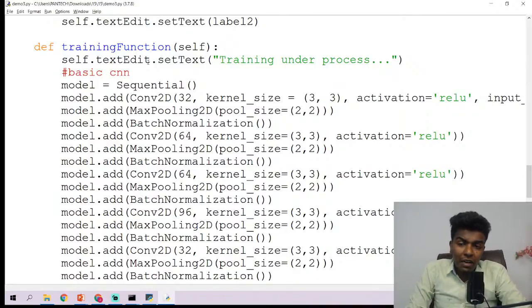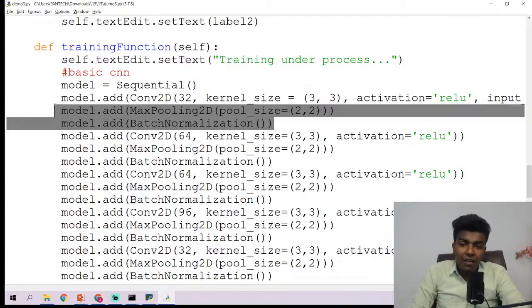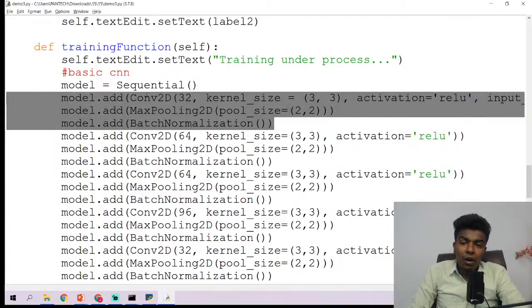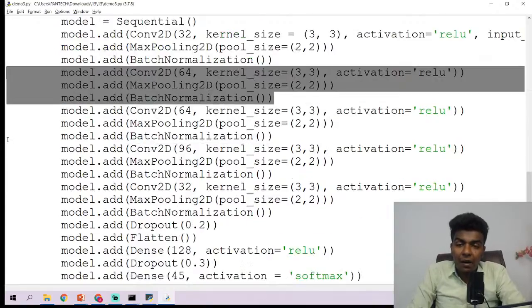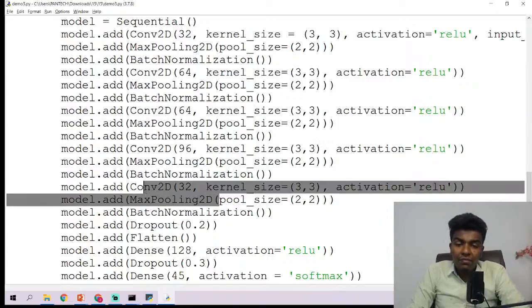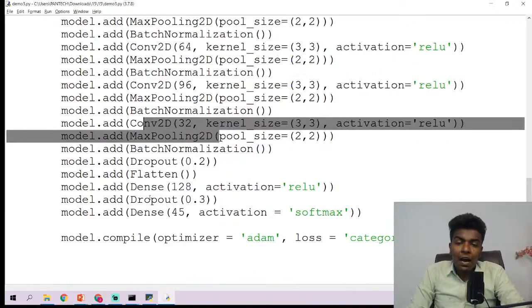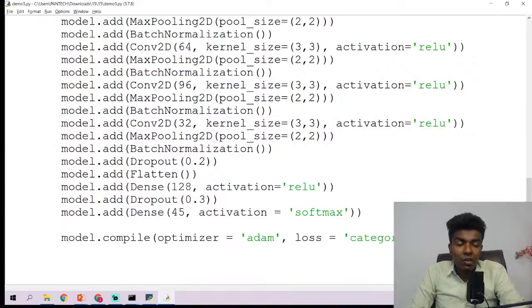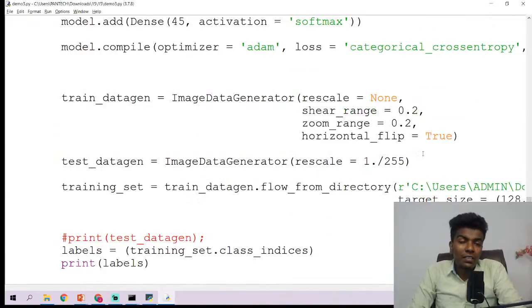So we are going to add the neural network. Sequential, of course, we know, and then we have a set of hidden layers: convolution layer, max pooling layer, batch normalization, and then again convolution layer, max pooling layer, batch normalization, and this is the 3rd, 4th, and 5th. So in total we have 5 sets, and then dropout, flattening, dense, and then dropout, and then dense again. Same program, guys. Model.compile, optimizer equal to Adam, loss equal to categorical cross entropy, and metrics equal to accuracy.